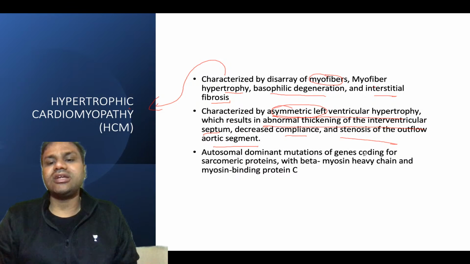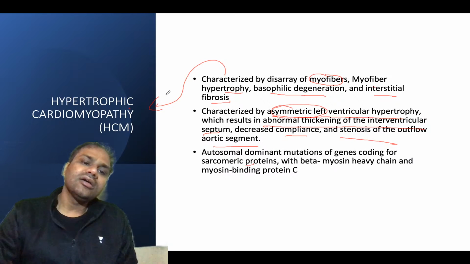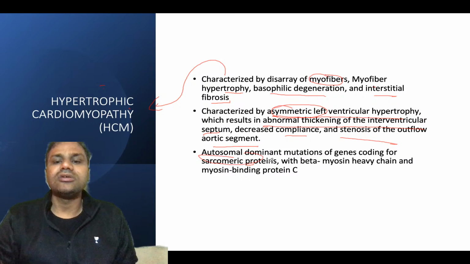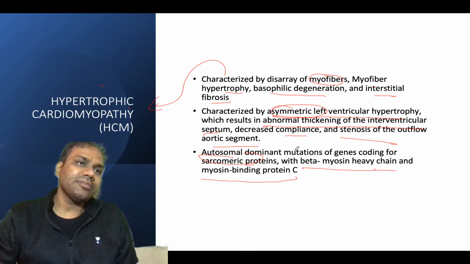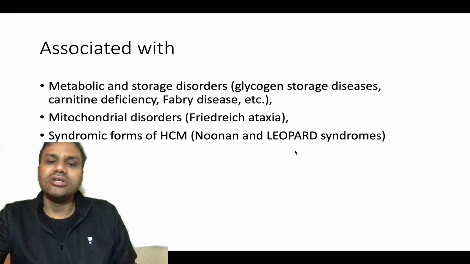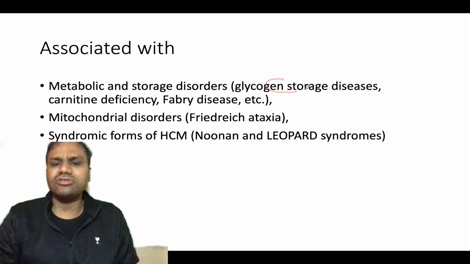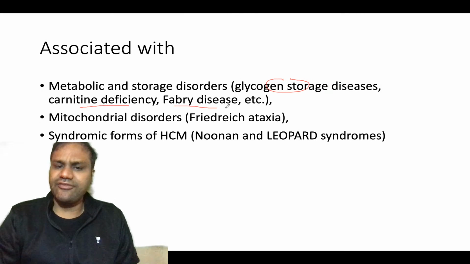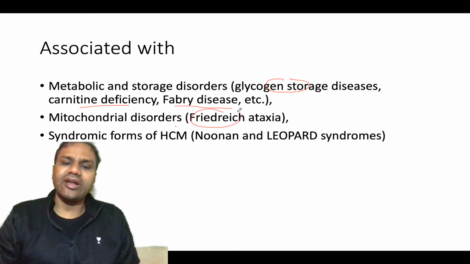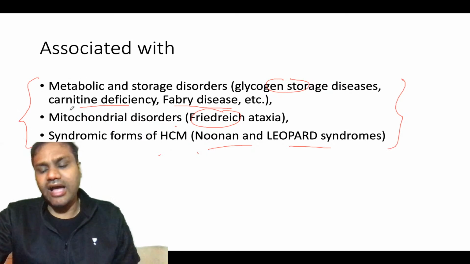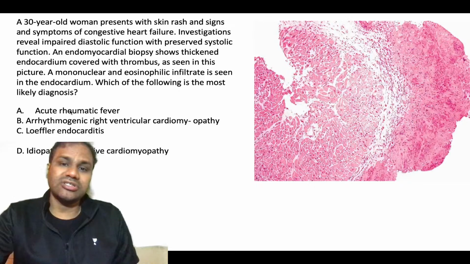Autosomal dominant mutation of genes coding for sarcomeric proteins. So यहाँ पे क्या होगा, in hypertrophic cardiomyopathy you can see mutation of sarcomeric proteins, beta myosin heavy chain and myosin binding protein C. Now they are associated with metabolic and storage disorders like glycogen storage disorders, carnitine deficiency and Fabry disease, mitochondrial disorders like Friedreich syndrome, and syndromic forms like Noonan and Leopard syndrome. So these are the things which are associated with hypertrophic cardiomyopathy.